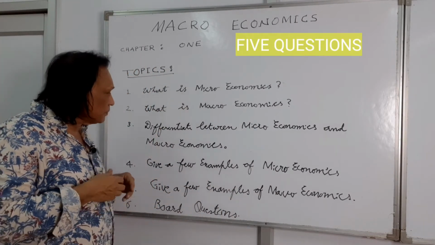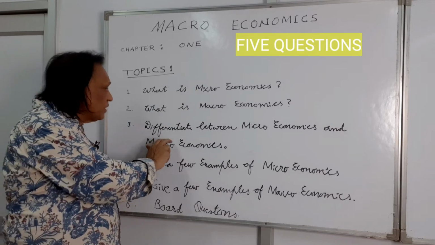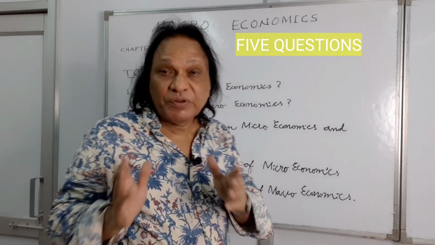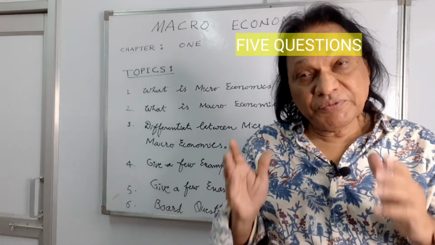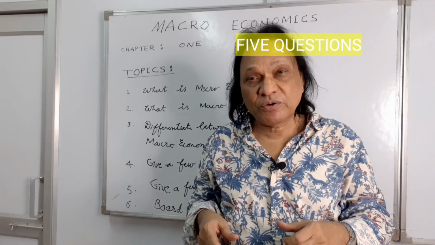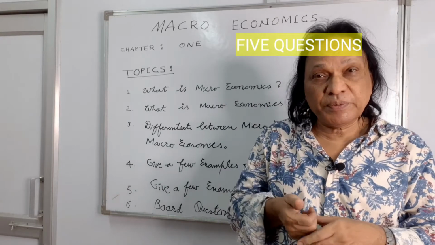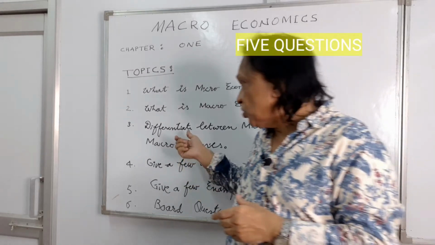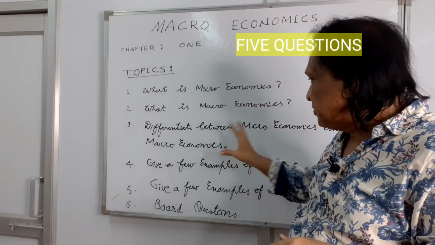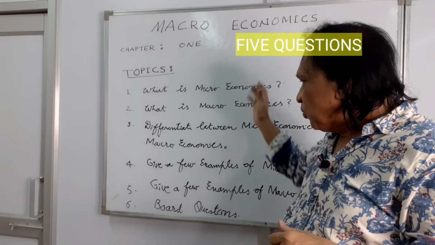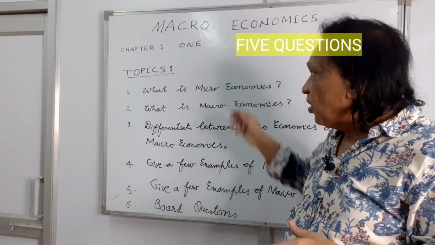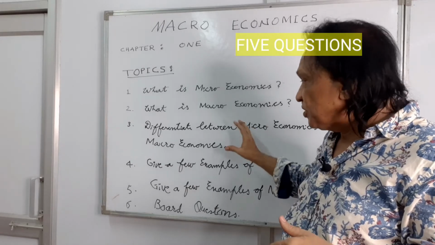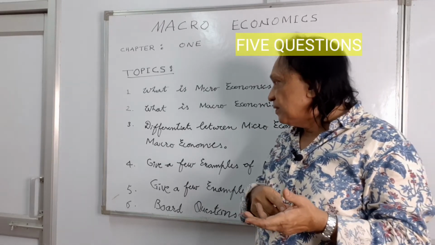That's more than enough. Now we go a bit into details about micro and macroeconomics. Sometimes they ask you to differentiate between microeconomics and macroeconomics. If they ask you a question, differentiate between micro and macroeconomics, you are supposed to make a table and write 3 or 4 points with definitely 1 example. Now let's talk about it. I won't put the differentiation here. Maybe I'll provide you the notes later. What is the difference between micro and macroeconomics? Already we have seen one point. What is microeconomics? What is macroeconomics? That we can put here. So I'll give you one point first.